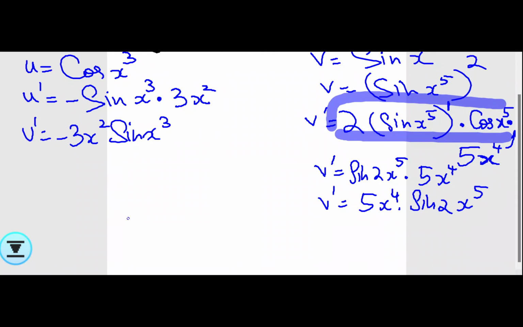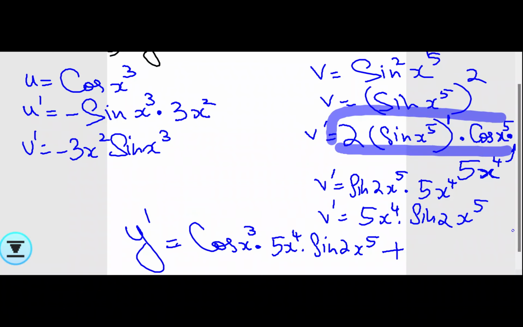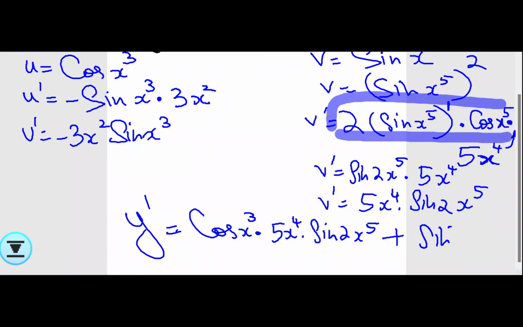But the sum is not over. I just made my u dash and v dash ready. I have to do now what? y dash. What is y dash? For uv, differentiation is u v dash plus v u dash. So what is my u? Cos x cube, u v dash plus v. What is my v? Sine square x power 5.